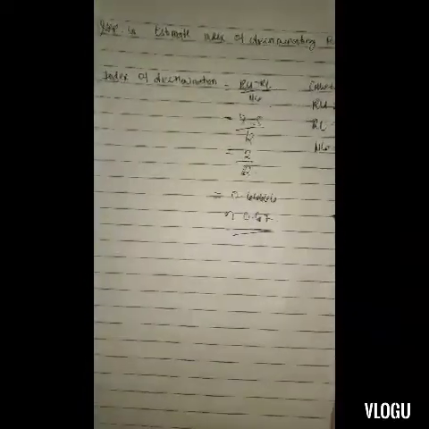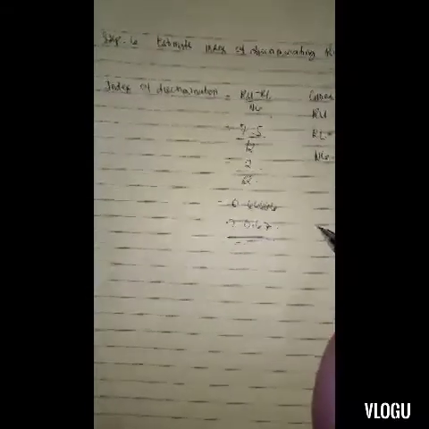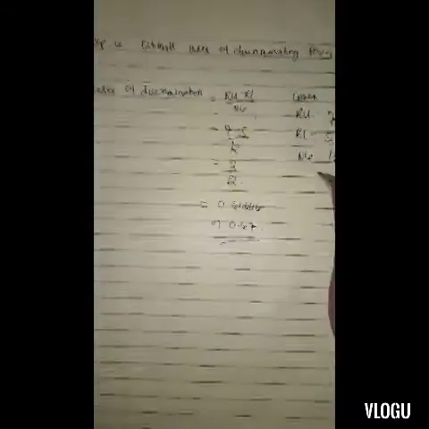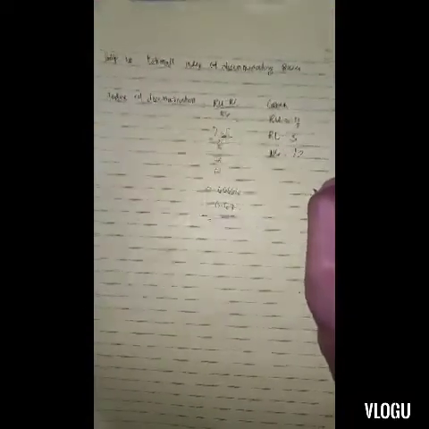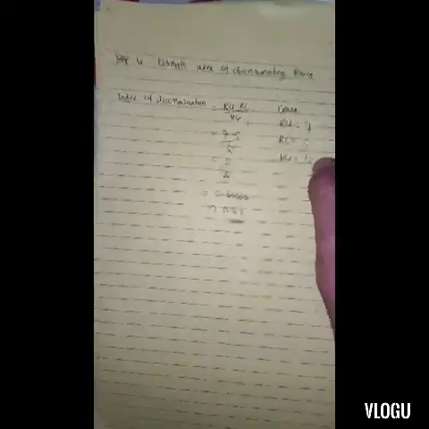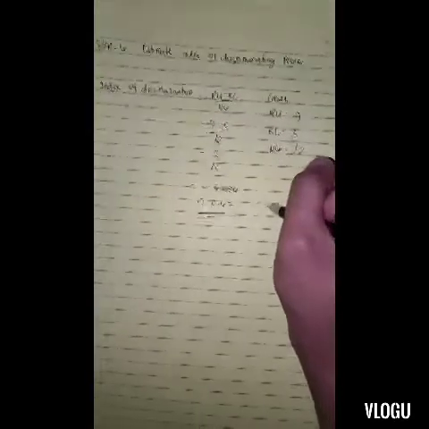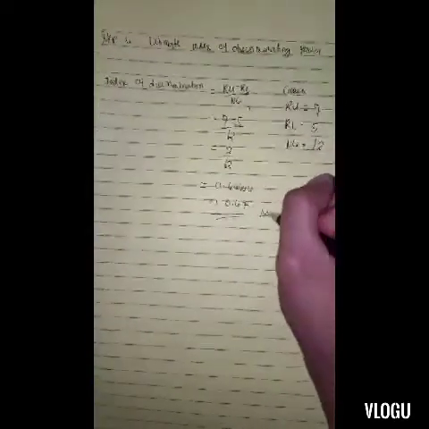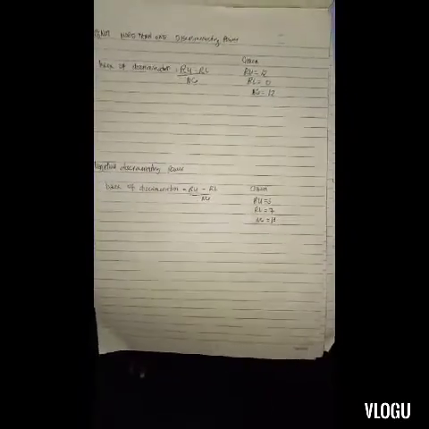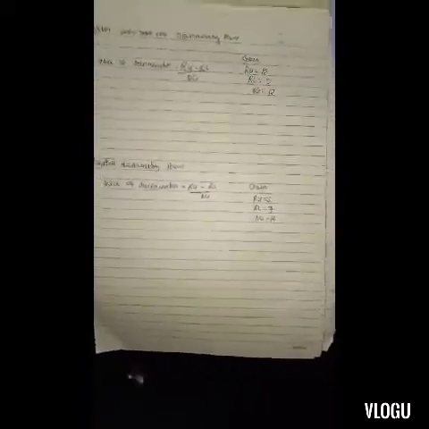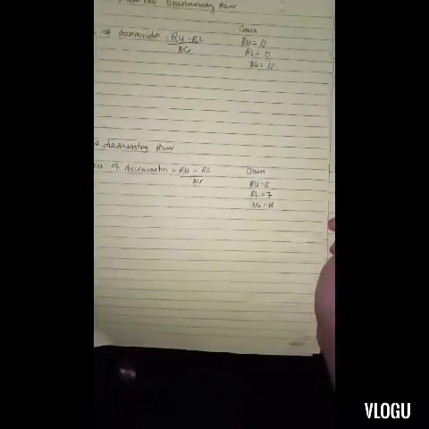So remember that the discriminating power of an item is not more than 1. So that's why the index of discrimination of item number 15 is retained. In estimating the index of discriminating power, we can obtain the maximum of 1 discriminating power.